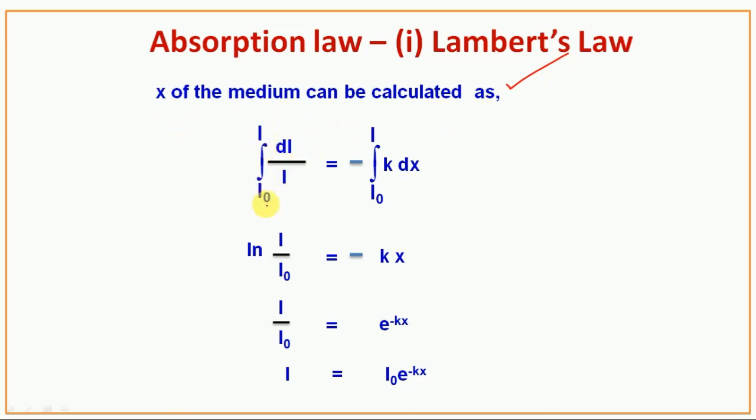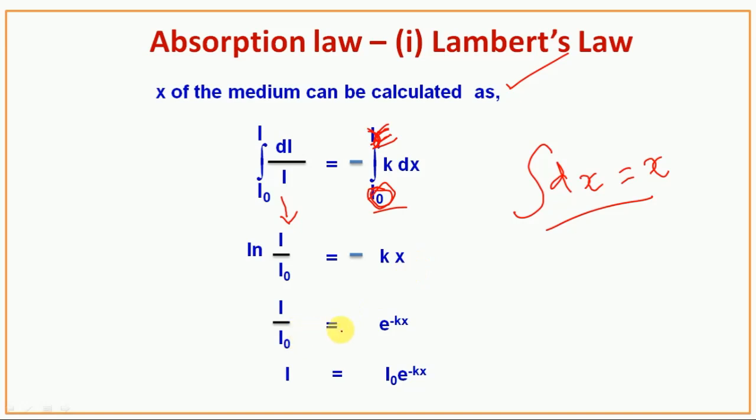the integral of dI/I from I0 to I is equal to minus the integral of k dx, from 0 to x. The integral of dx is x. So ln(I/I0) is equal to -kx.